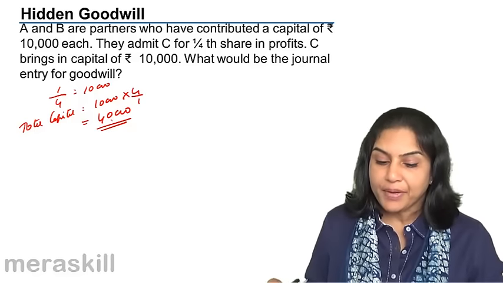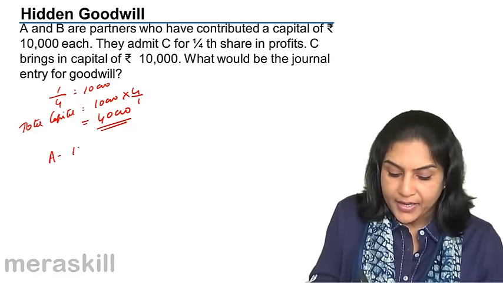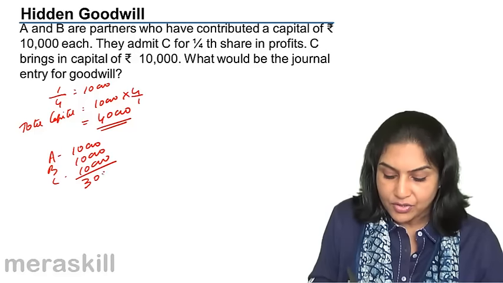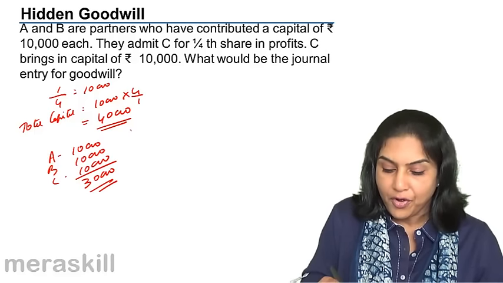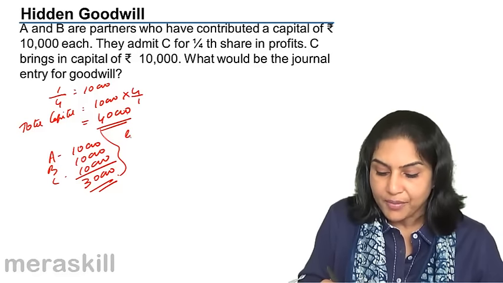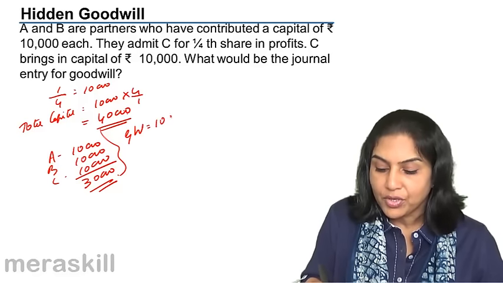But what is the capital of the firm? A, 10,000, B, 10,000, and now C, 10,000, 30,000. Therefore, this difference, the balance amount, extra amount, is the amount of goodwill equal to 10,000.